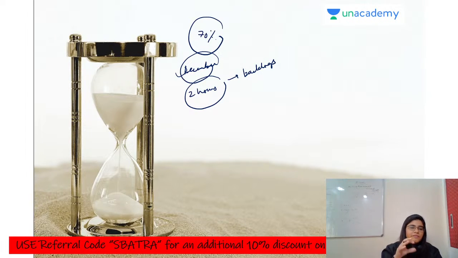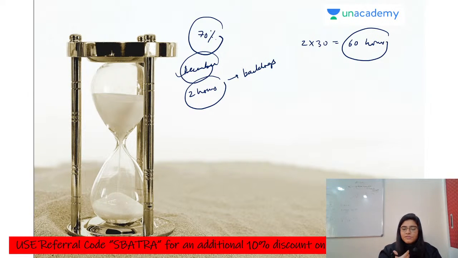The rest you can follow with the preparation and revision strategy that I have shared. Let's suppose you give these 2 hours daily for a month, that means for December, 2 into 30 days will be 60 hours. That means you still have 60 hours to cover the rest of the topics. So there is no need to panic. You need to calm yourself down, and you have to revise the previous topics. Just give 2 hours daily for backlogs or leftovers, and you'll end up giving 60 hours. That's more than enough for these small chapters.